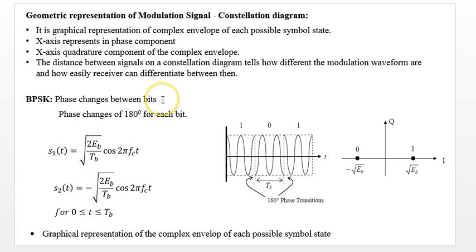The phase changes between the bits, a phase change of 180 degrees for each bit. Here you can see this corresponds to 1, and there is a phase change of 180 degrees for 0, and similarly there is a phase change.